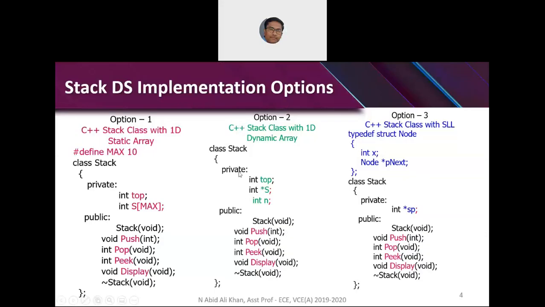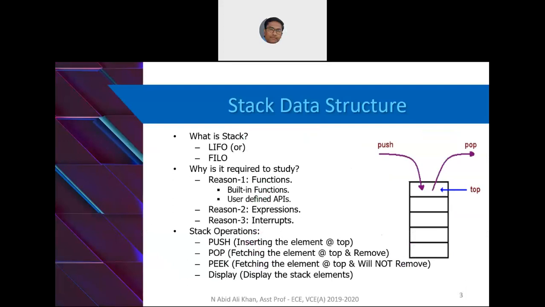Okay. Now the pseudocode representation of ADT class. Unable to see the screen, sir. Oh, I'm sorry. I think I have to share this PPT, right? Sir, now it is visible. Okay.